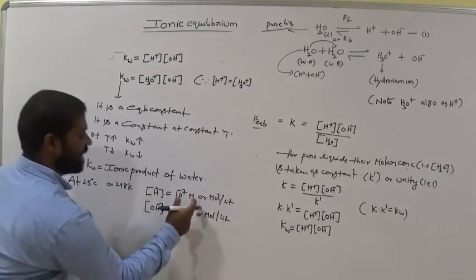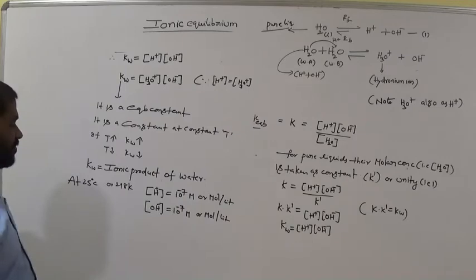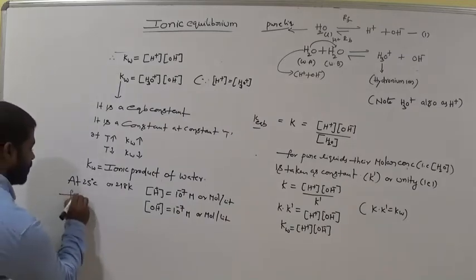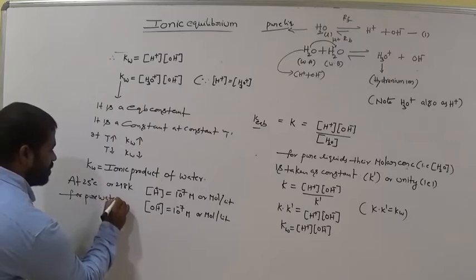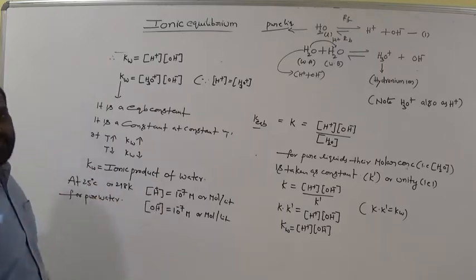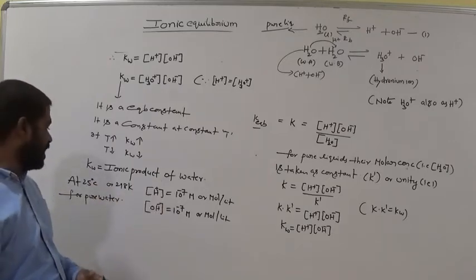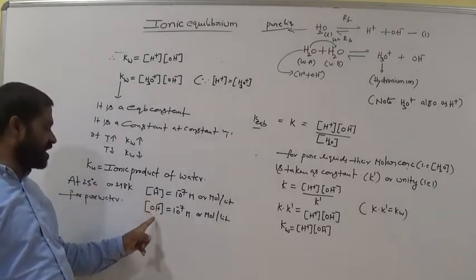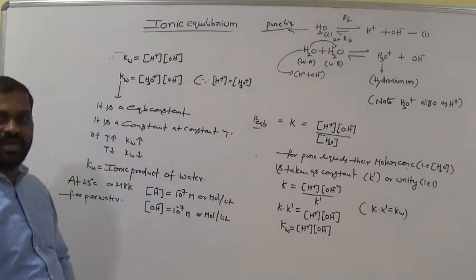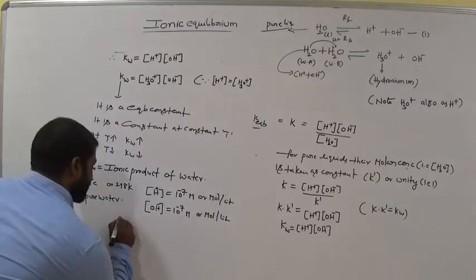For pure water, it is an experimental value, you should remember. At 25 degrees Celsius, the molar concentration of H plus and OH minus are equal. Am I right? Is it clear?